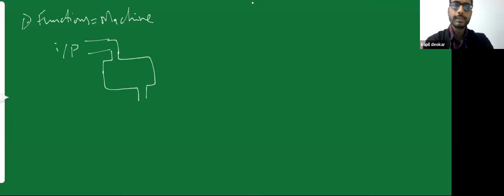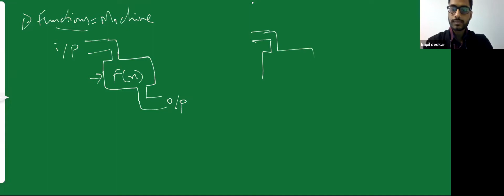That input is given to your machine, and that machine performs some operations on it and gives you some output. The operations that will be performed in this machine are your functions. So what does that mean? Suppose I have log of x as my function.